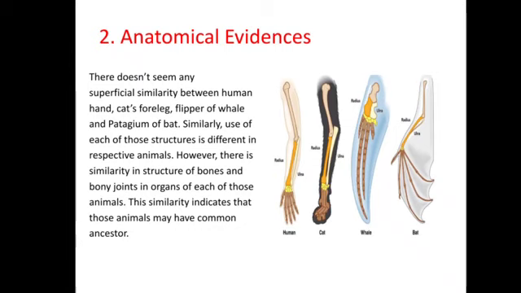For example, cat's foreleg is being used for climbing, while patagium of bat is used for flight. However, there is similarity in structure of bones and bony joints of organs of each of those animals. This similarity indicates that those animals may have common ancestors.